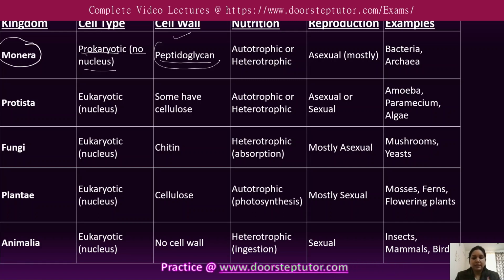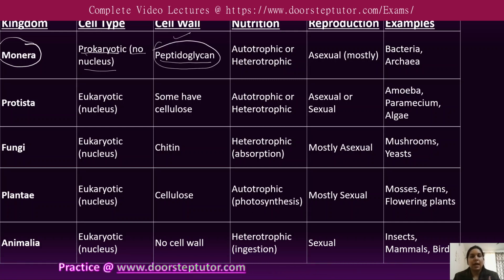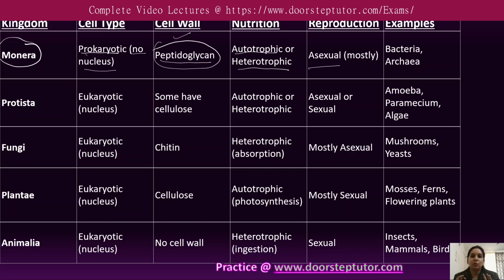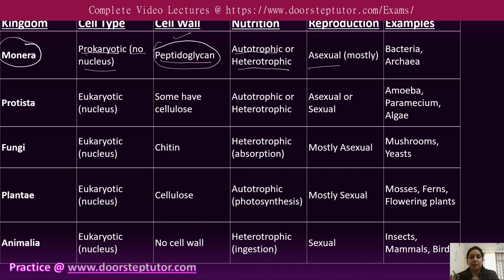So peptidoglycan is the main composition of the cell wall, and their mode of nutrition is either autotrophic or heterotrophic, meaning they are either self-feeding microorganisms or they depend on others for food. The mode of reproduction is basically asexual. Most of the time it is asexual, and sexual reproduction is only a rare case. Examples include bacteria and archaea.